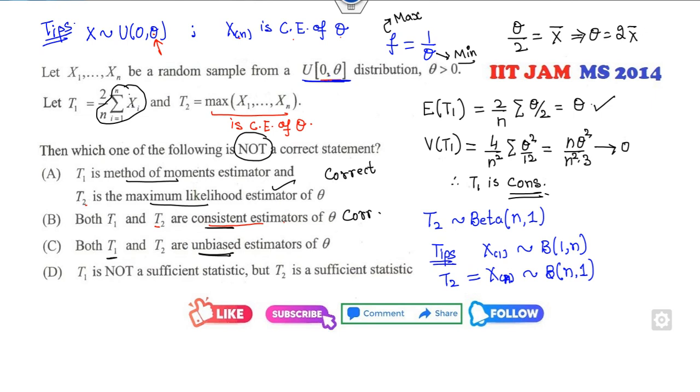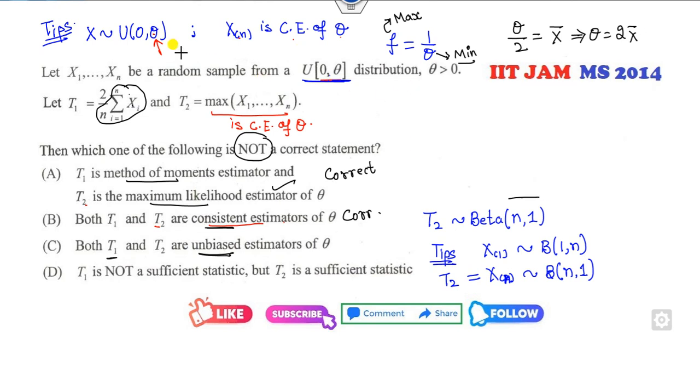Then what is the expected value of T2? What is the mean of the beta distribution? It is n over n plus 1, and because there is a parameter theta, I can write this as n over n plus 1 into theta. So clearly E of T2 is not equal to theta. So it means T2 is not unbiased, but the statement said unbiased, so yes, this is the incorrect statement.